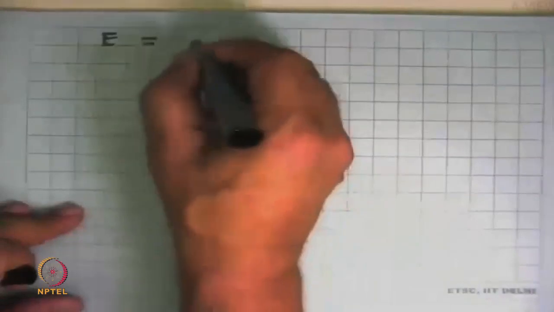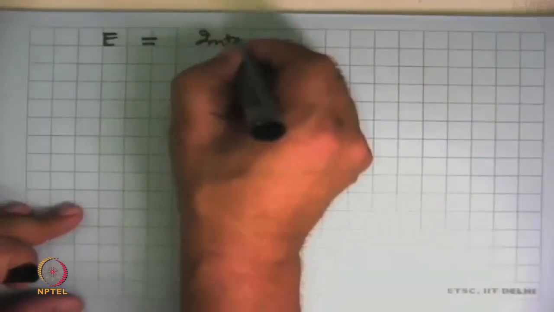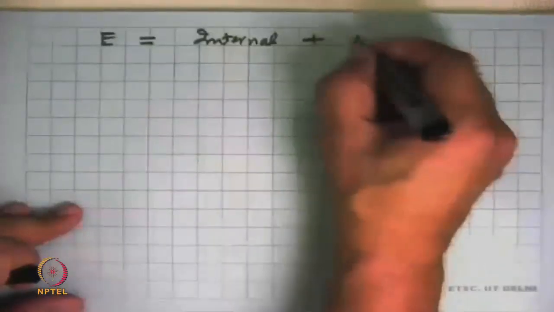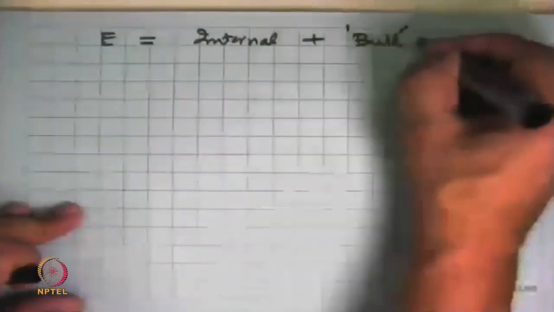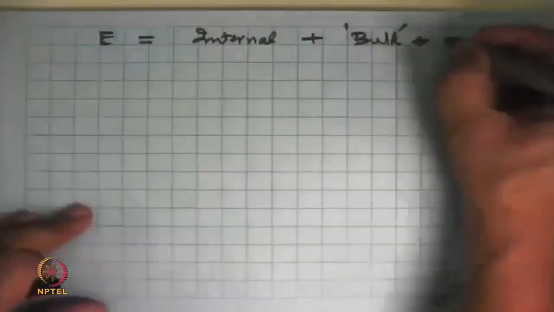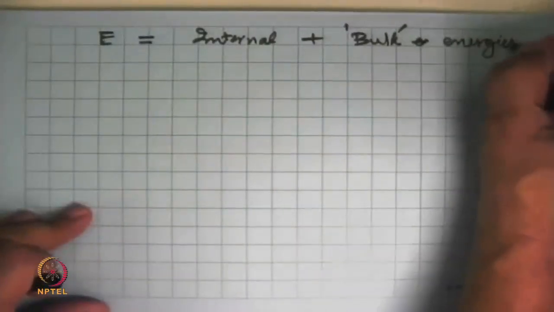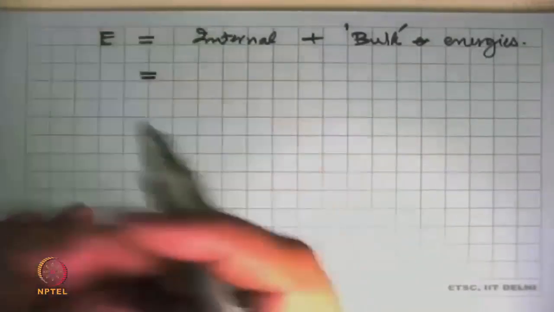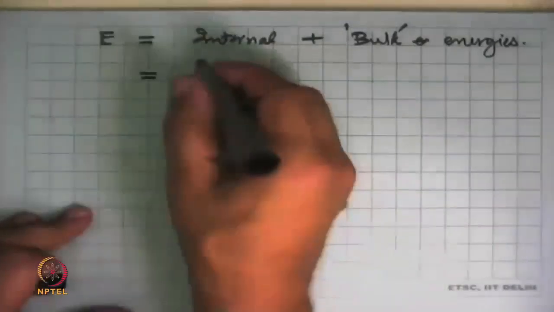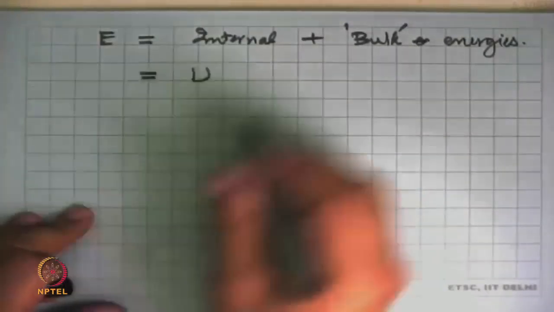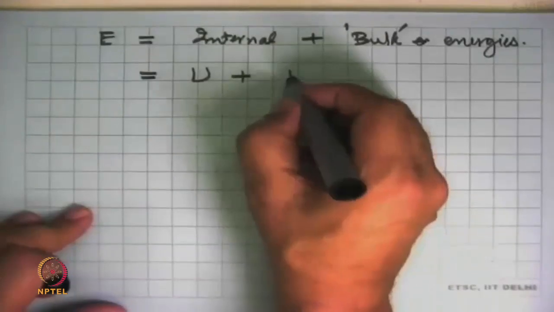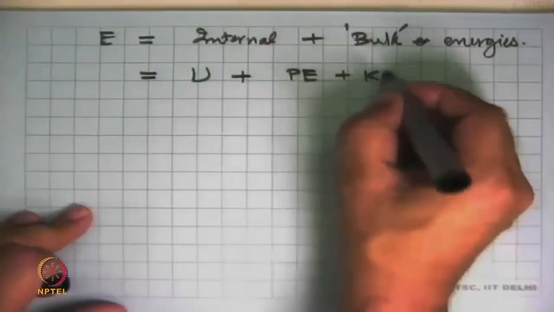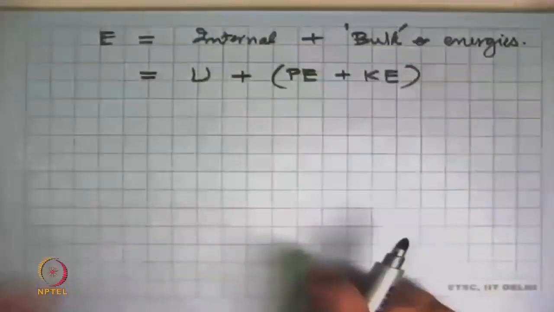And for that, we say that the energy of the system is of two parts. One, its internal energy, and then what we may call the bulk energy. Internal energy is energy internal to the molecule, which is U, and by bulk we mean two types, potential energy and kinetic energy.